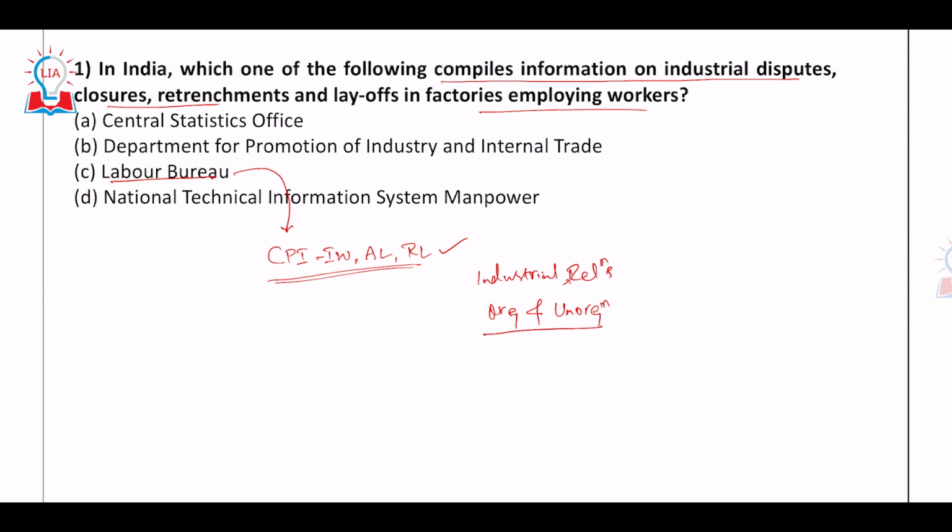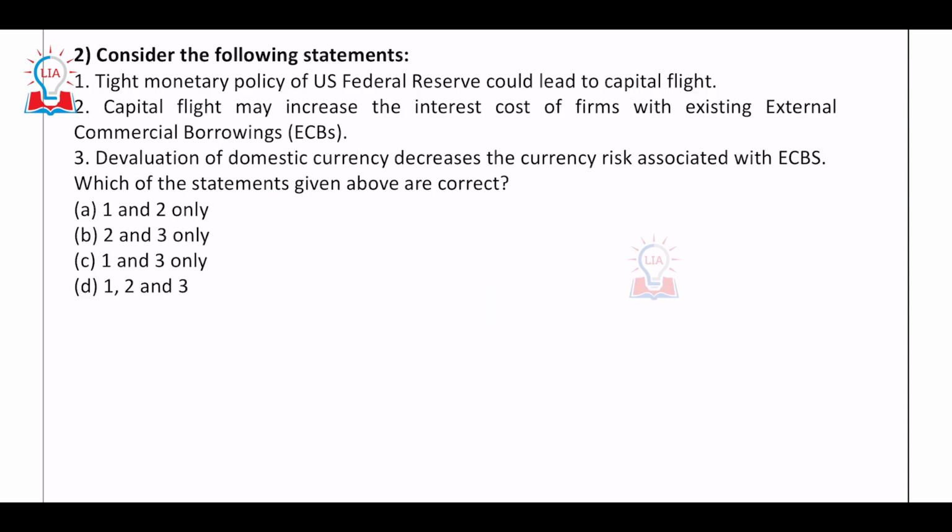So anything related to the employees or the workers, obviously Labor Bureau would be a straightforward answer, but sometimes people would find it difficult to answer such questions. Why? Because they are pretty direct, right? So in this case, it is Labor Bureau. The second question requires some sort of understanding related to the concepts.